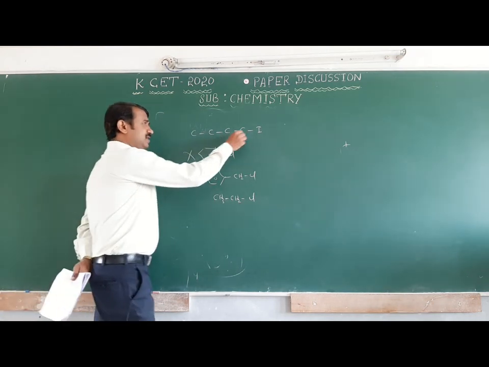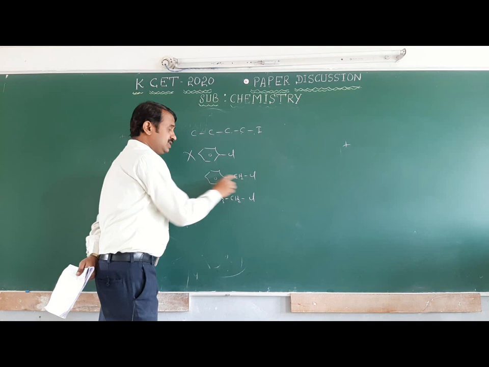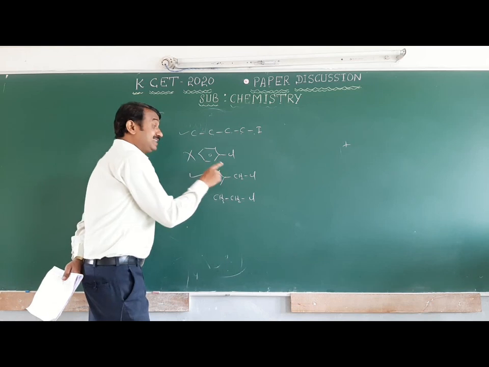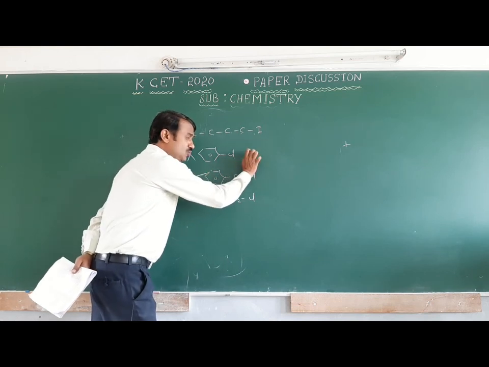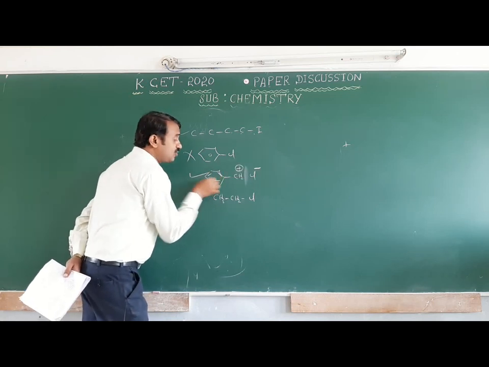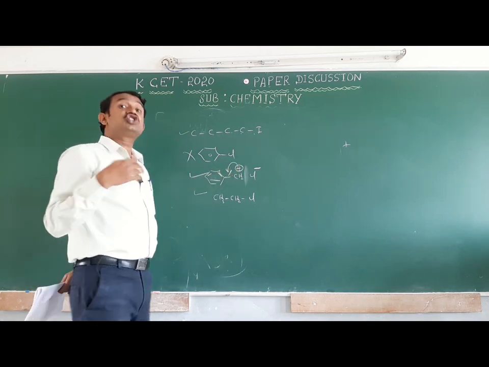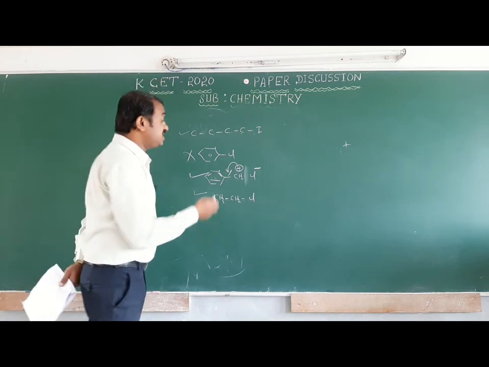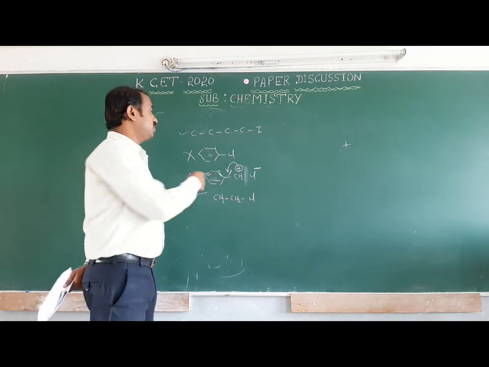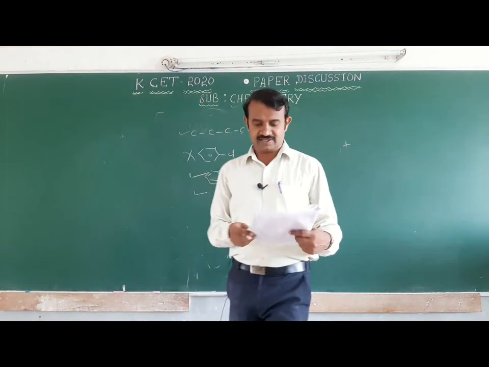Coming to the possibilities, iodide is there, and here benzyl chloride is there. This is also an SN1 reaction, but here, when the benzyl halide leaves the chloride, you will get a cation. Here the benzene has pi electrons to form resonance. Where resonance is there, it is more stabilized. On the basis of stabilization, benzyl chloride is more reactive in the SN1 reaction than the others: chlorobenzene, ethyl chloride and butyl iodide. This is one of the important factors.